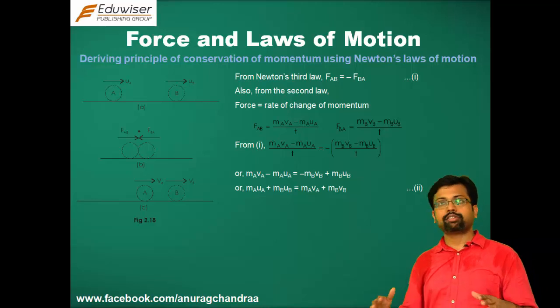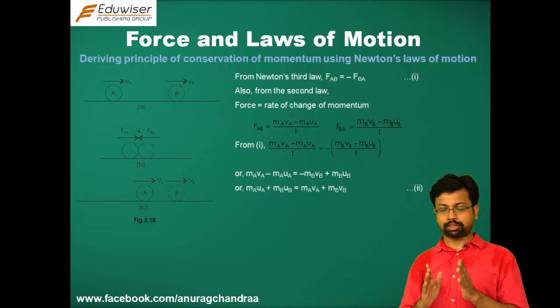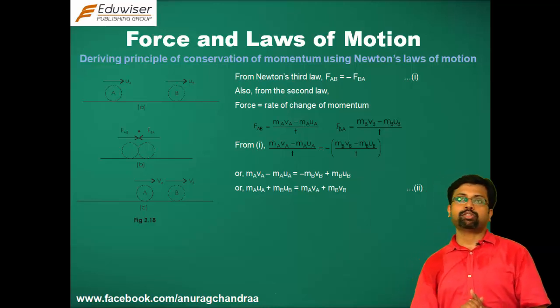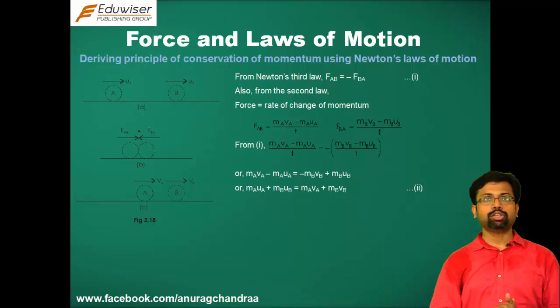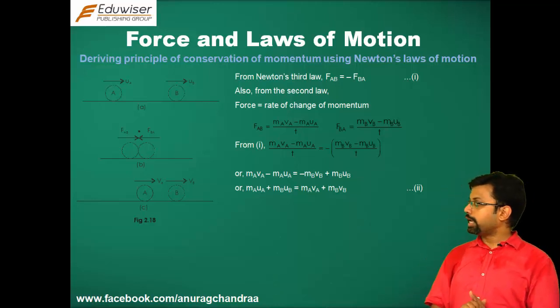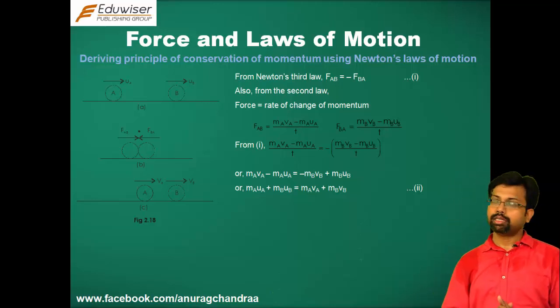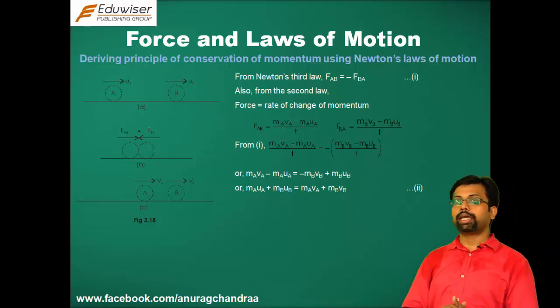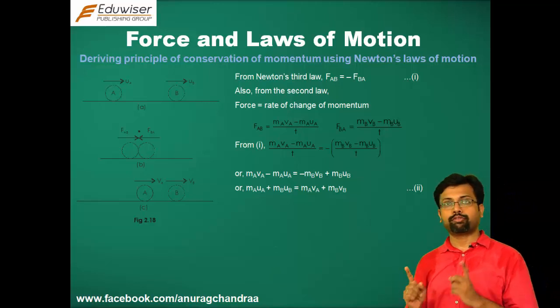The table again is assumed to be frictionless, and hence there is no external force acting on the system. So, the initial momentum of the system would be MAUA plus MBUB. Once the collision happens, the body A is going to apply a force FAB on the body B, and the ball B is going to apply an equal and opposite force FBA on the body A from Newton's third law of motion.